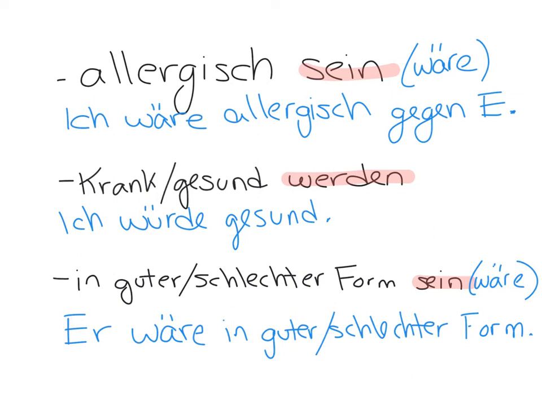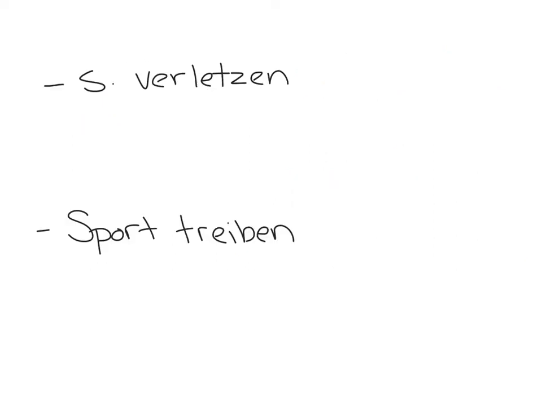So these first three slides in 1B are the exception. There'll only be one line. When we start looking at the next slides, they're all going to have two. But be careful, whenever you're going through the other chapters and you're filling in the Konjunktiv II sentences, be careful. If it has sein, werden, or haben, you cannot have two lines. It'll only have one. You'll use hätte, wäre, or würde. I'll do a couple more examples with the next two slides you have for this chapter, and then the rest are up to you.